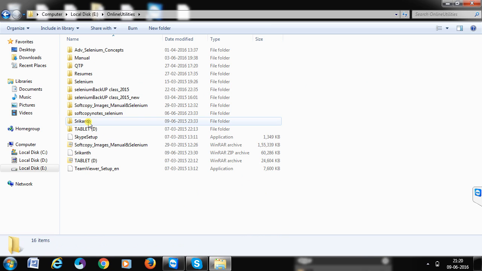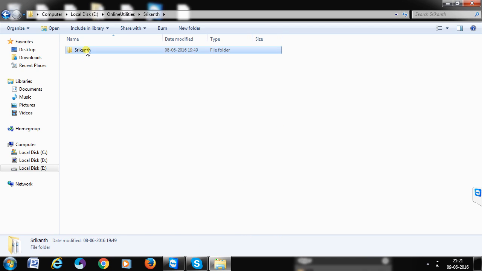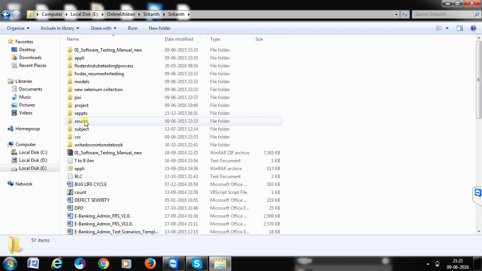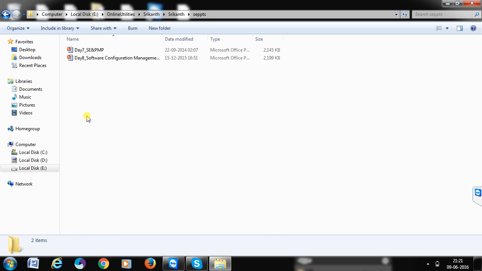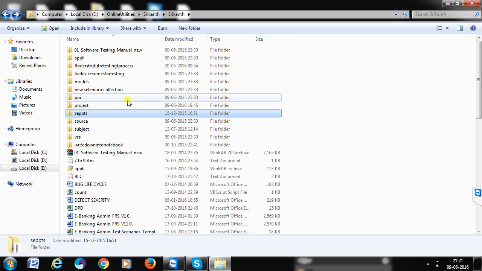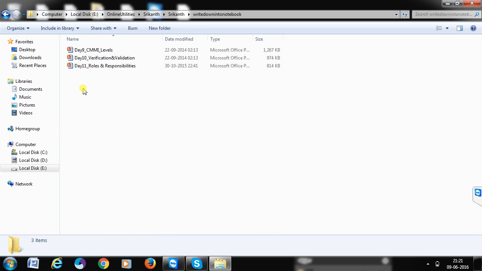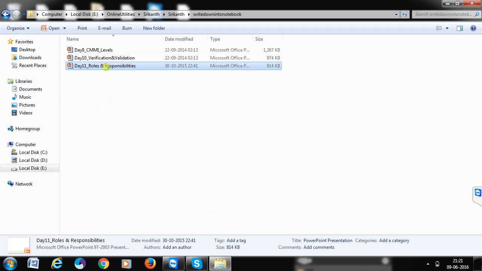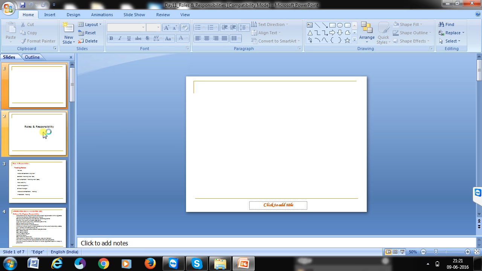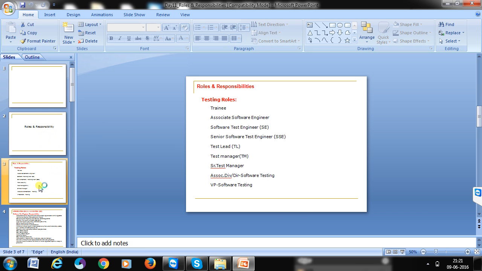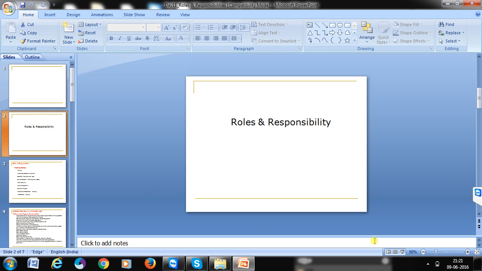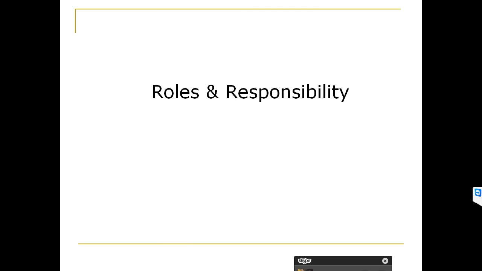Now here, what are the roles we are having? Coming to testing related roles and responsibilities, in the testing department, which roles are there? What are the responsibilities? See here.